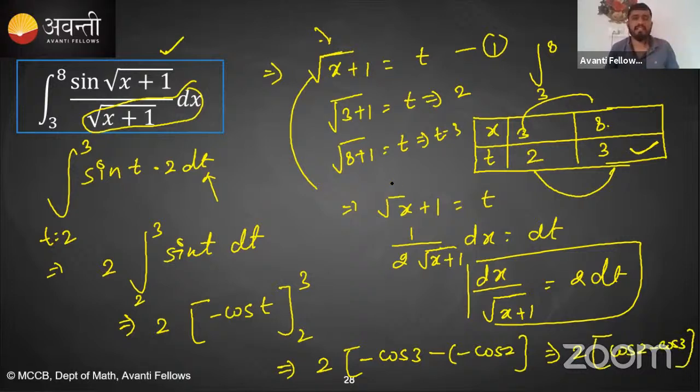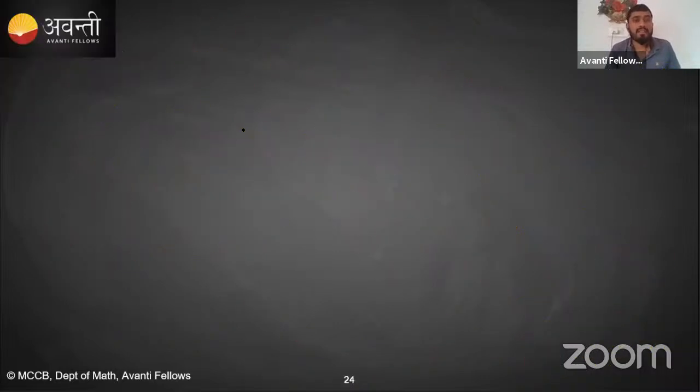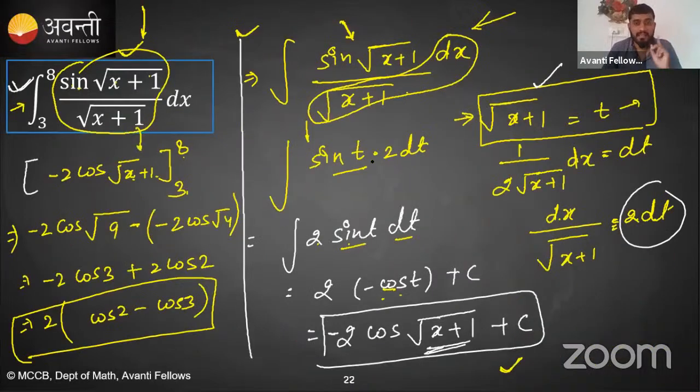Now tell me which one is easy? This one easy or the previous one? Yeah, this one is easy. Here we have to use less calculation. What was the difference from the previous problem? In the previous problem, we were using the value of t again, replacing t in terms of x again, and then at the end we were calculating the limits.